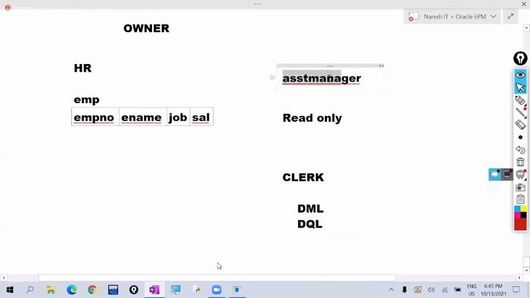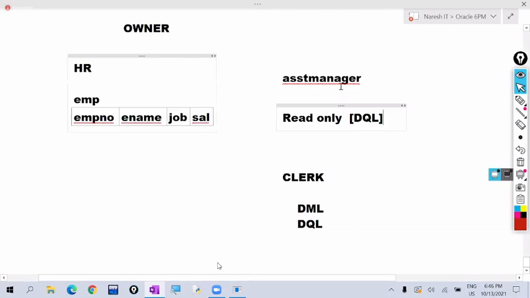Okay, for the assistant manager, he is giving only read-only permission, meaning he is giving permission on DQL only. DQL means he can see the data. He can see the data, but he cannot insert. He cannot update. He cannot delete.